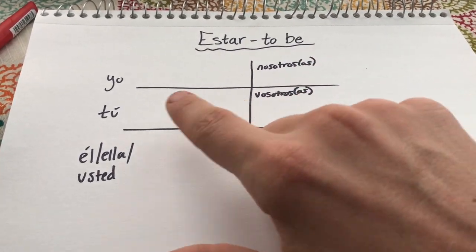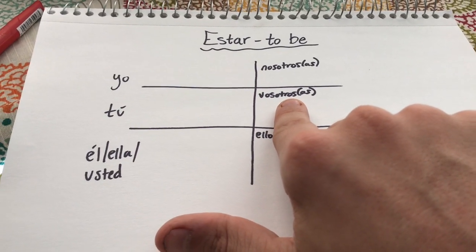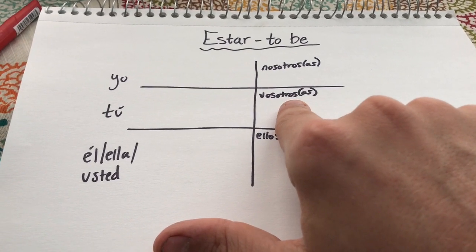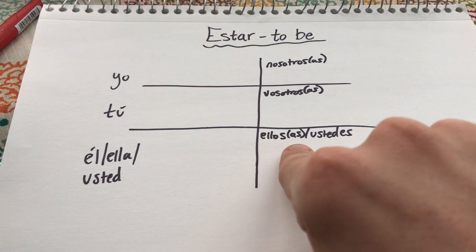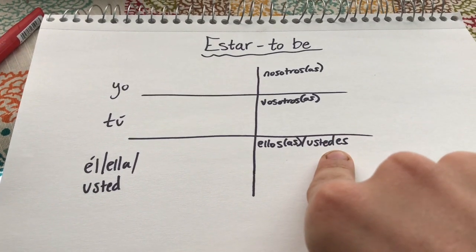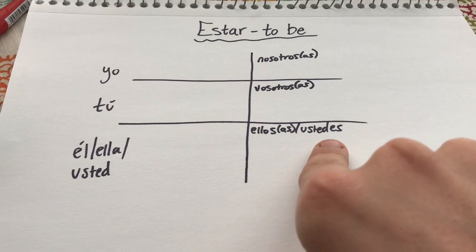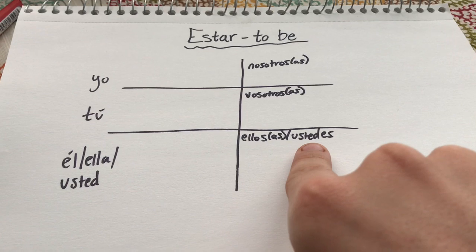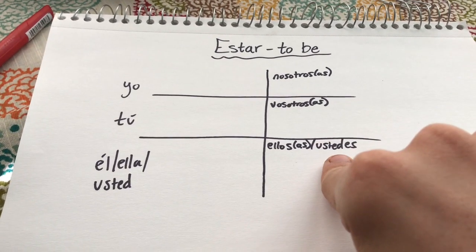A way you can remember this is because tú is informal, vosotros is informal in Spain. However, they don't use vosotros in the rest of the Spanish-speaking world. In Latin America, they don't use it. We have ellos, ellas, they the girls, and ustedes, you all. Okay, so in Spain they do still use ustedes. It's just more used for formal situations. In Latin America they use ustedes all the time for informal and formal situations.